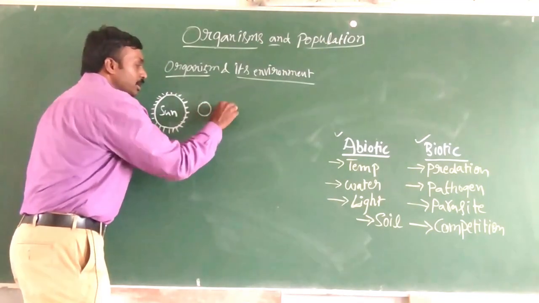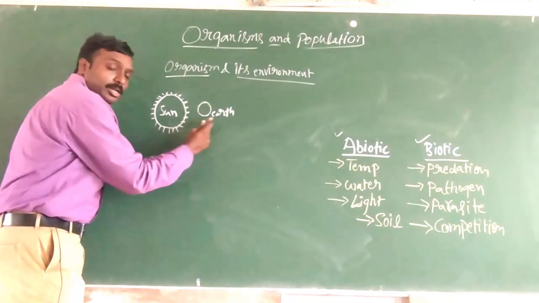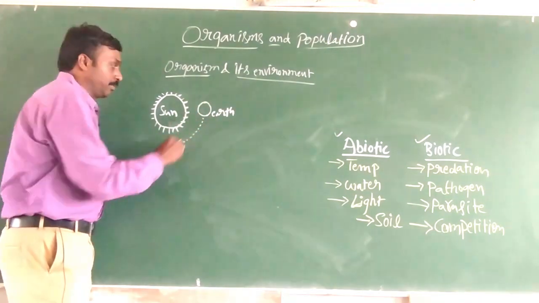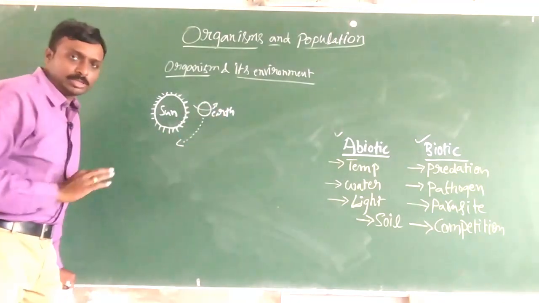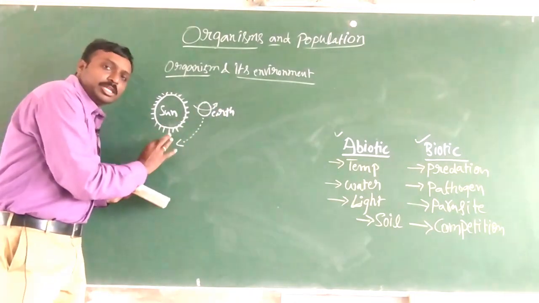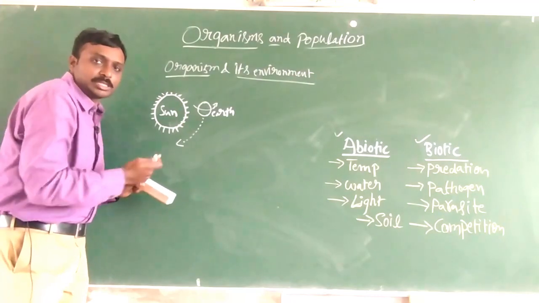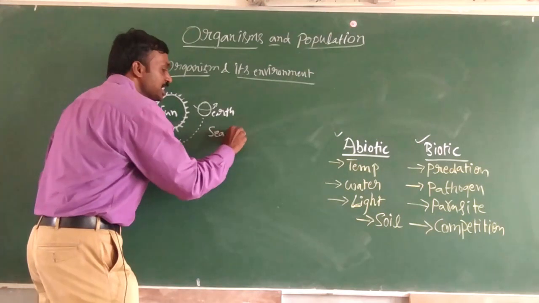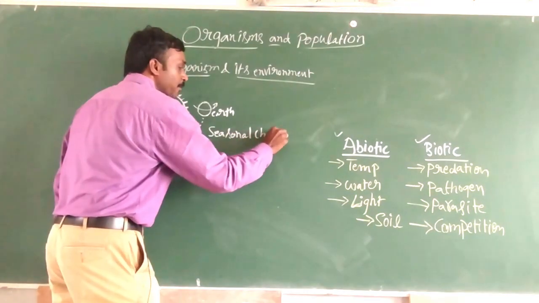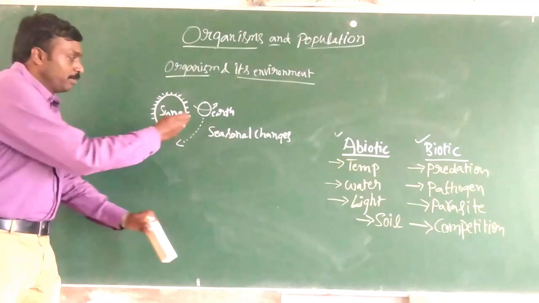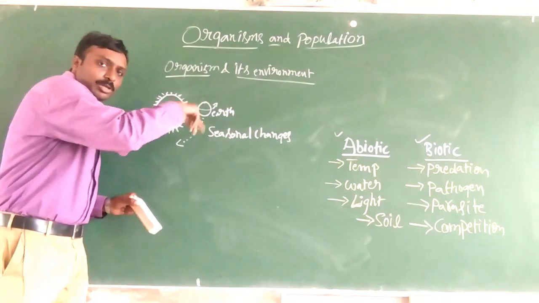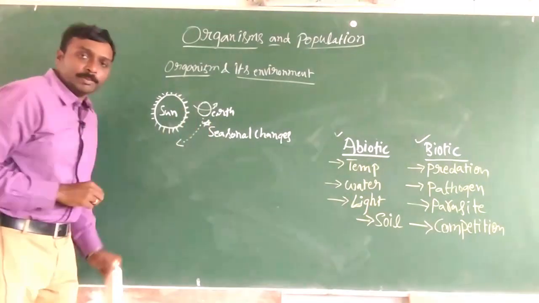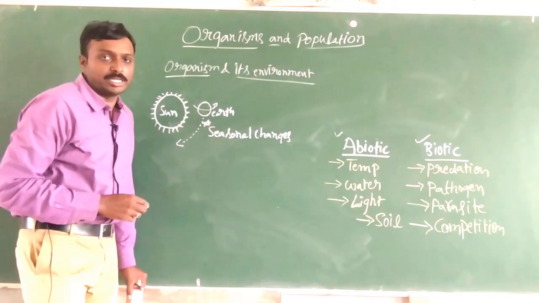So let us say this is our planet Earth. It keeps rotating on itself, and it also keeps revolving around the sun, right? All of us know very well about these things. And because of this rotating and revolving system, the most important thing that takes place is seasonal changes.